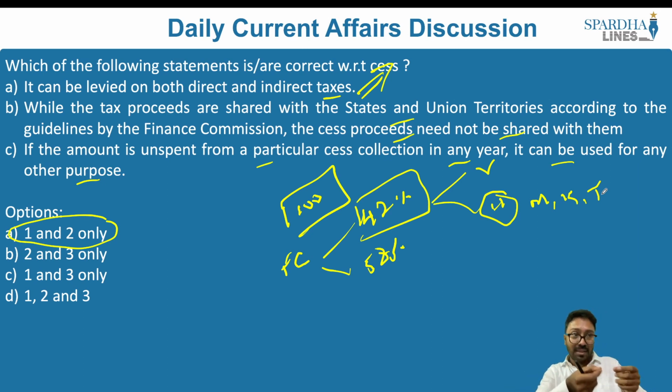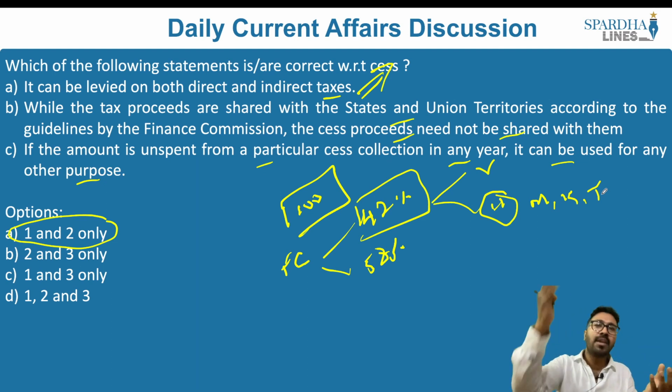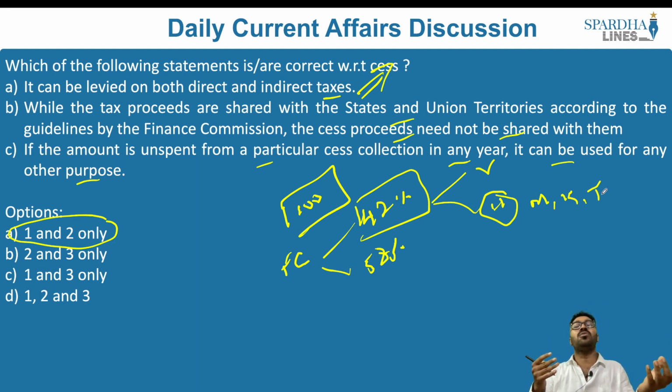But what if there is a cess that is collected? Should they have to give it to the state governments? Not at all. They don't have to contribute to the state government funds. This is also becoming a sort of dispute between the central government and the state governments. Why? Because state governments allege that you collect the taxes, why go for the cess, why go for the surcharge? You collect the cess and ultimately you're making use of it. You're not giving anything to the state government.